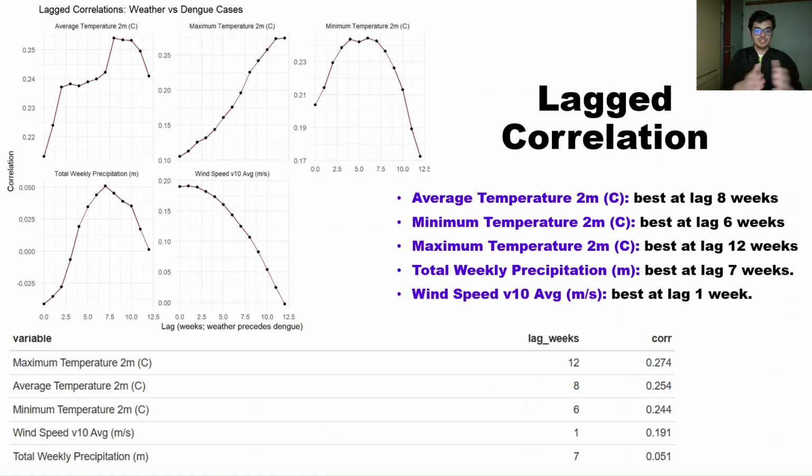Firstly, lagged correlation. When we performed lag correlation, we found that usually from 6 to 12 weeks is where variables such as temperature and precipitation have the highest effect on dengue cases. And that actually makes sense because of the breeding cycle. So most of these variables show a correlation, and this relationship is present due to a lag of a few weeks, like 6 to 12 weeks before.